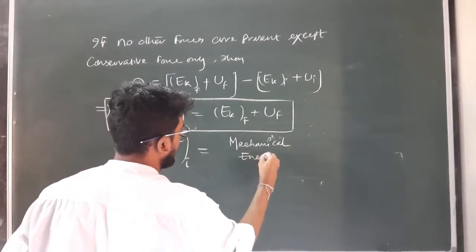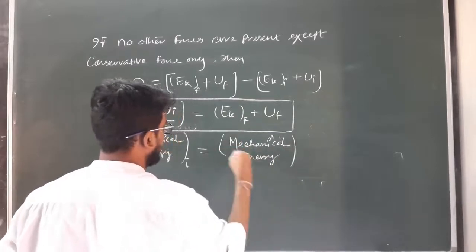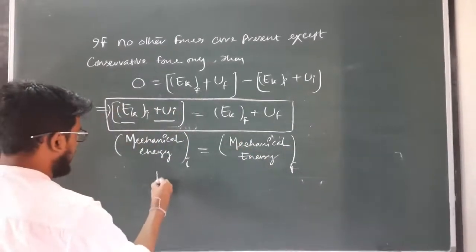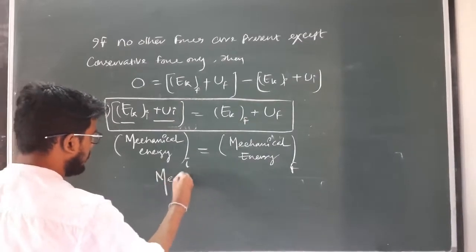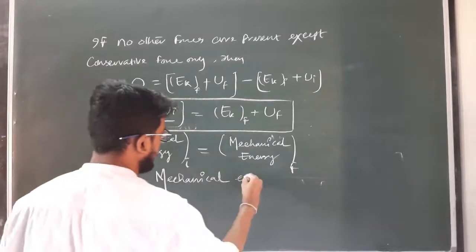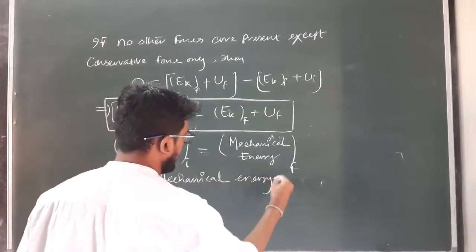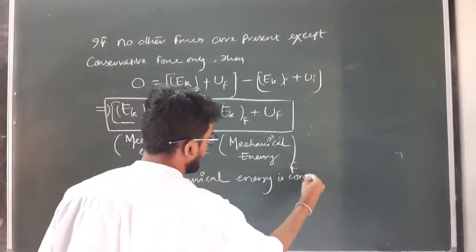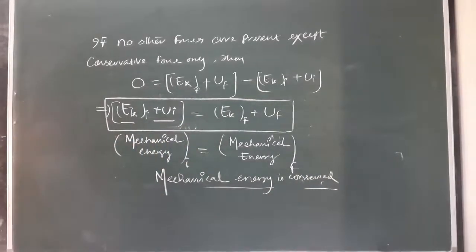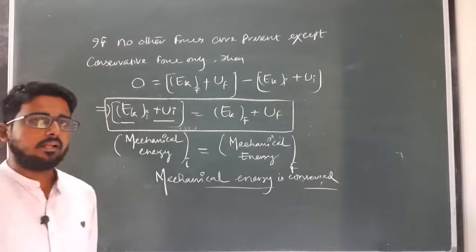Or we can say that the mechanical energy is conserved. Okay, this is known as the conservation principle of mechanical energy.